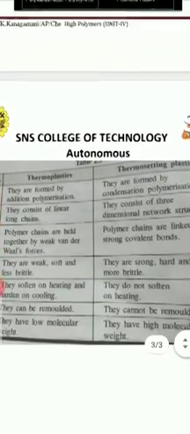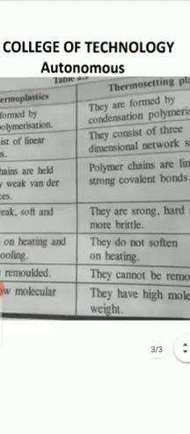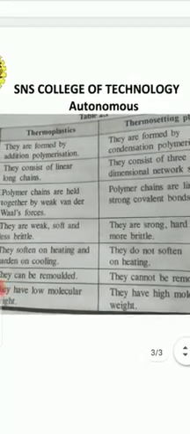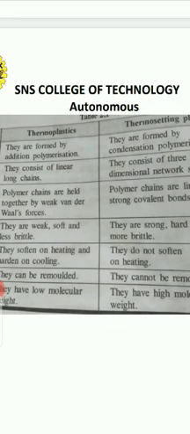Now we are going to see the basic differences between thermoplastics and thermosetting plastics. As I already discussed, thermoplastics are prepared by addition polymerization, but thermosetting plastics are prepared by condensation polymerization.